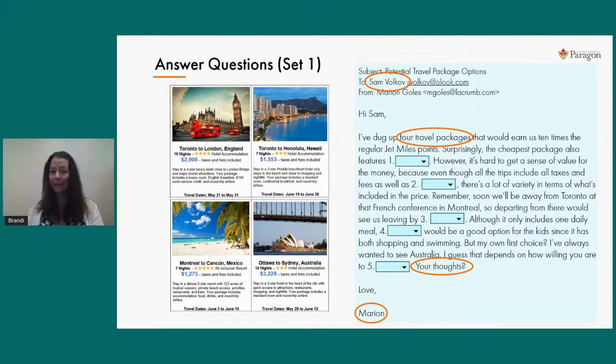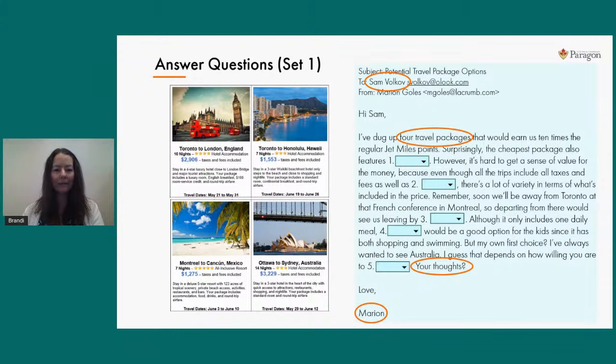Okay, so to recap, first we got familiar with the diagram. That took about 10 to 15 seconds. And then we quickly previewed this email. So we're now familiar with the important pieces. Again, that takes about 10 seconds. So now that we're ready, we're going to start answering the questions.